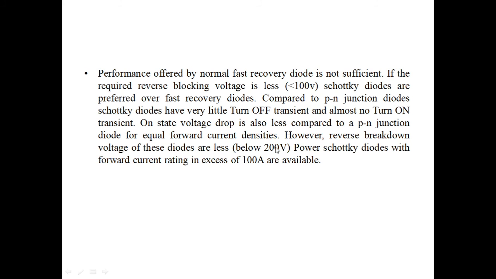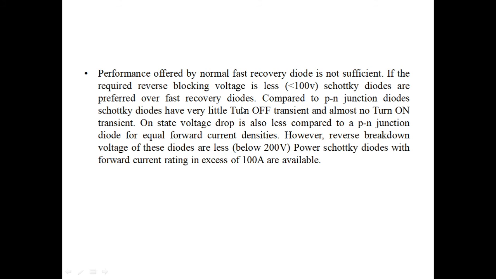So the performance offered by the normal fast recovery diode is not sufficient. If the required reverse blocking voltage is less than 100 volt, Schottky diodes are preferred over fast recovery diodes. Compared to a PN junction diode, Schottky diodes have very little turn off transient and almost no turn on transient. The on state voltage drop is also less compared to a PN junction diode for equal forward current densities. The reverse breakdown voltage of these diodes is low, below 200 volt. Power Schottky diodes with forward current rating in excess of 100 ampere are available.